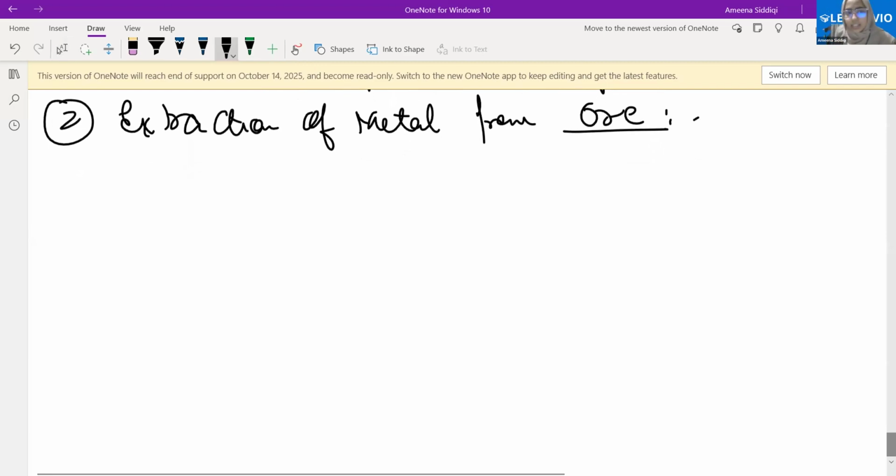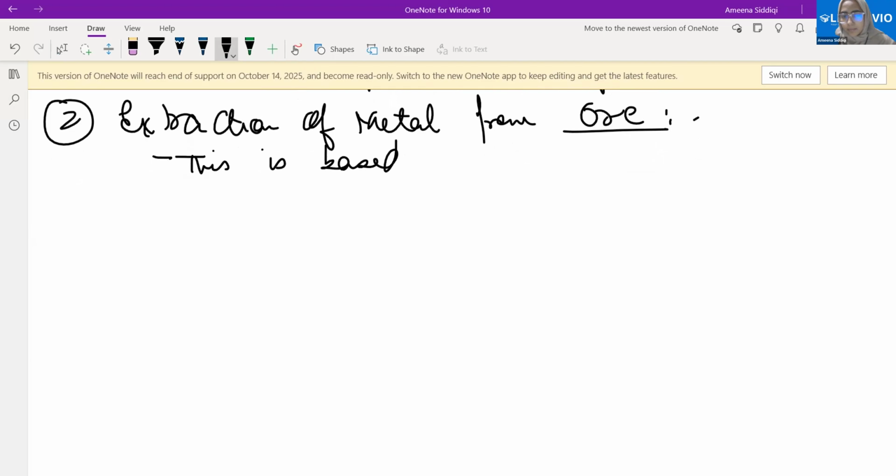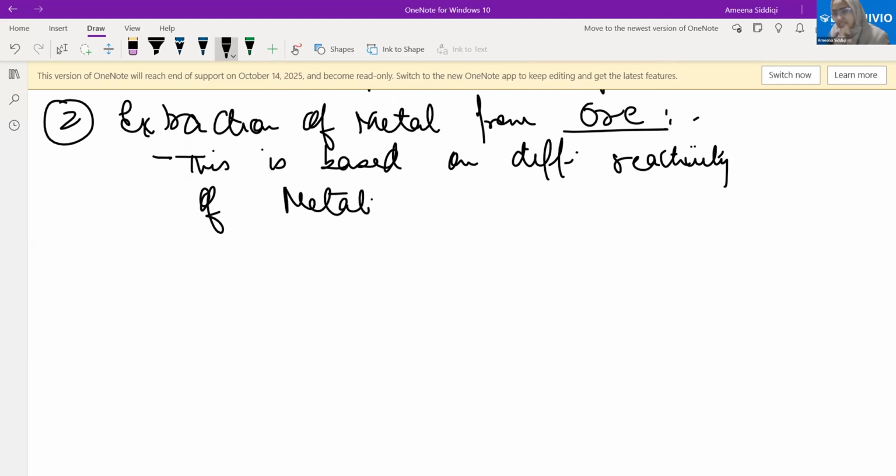See, this we do on different types of metals. This is based on the different reactivity of the metal. Please recall the reactivity series. We have the reactivity series, and we can generally divide all the metals present in it into three major categories.